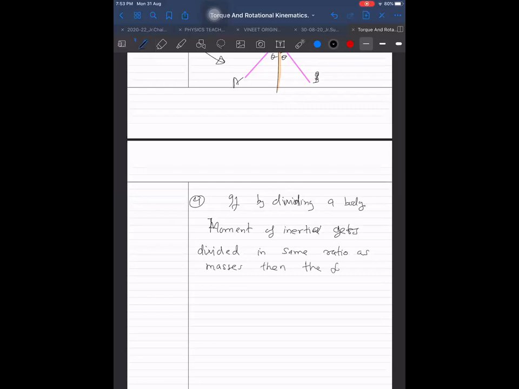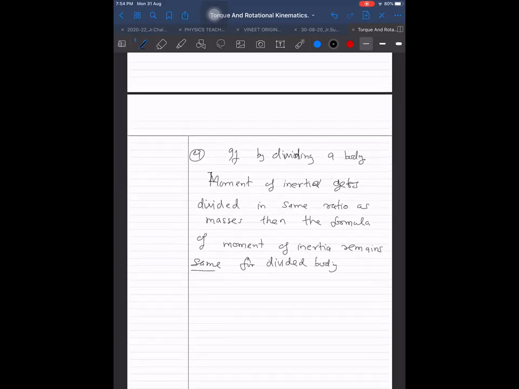the formula of moment of inertia remains same for the divided body also, or we can say for the body obtained after division. This you will not understand. This is just a loose statement I'm giving. I'm trying to write something down properly, but it is not proper. When I explain, you will understand what I mean to say here. But okay, let us read again.